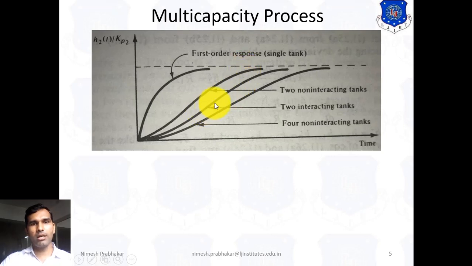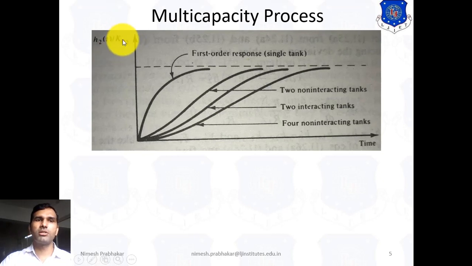Here is the two interacting system behavior, and this represents the non-interacting tank behavior. On the x-axis is time, and on the y-axis is the ratio of H2 upon Kp2. Here H2 represents the height of liquid in the tank. If we consider two tanks, this represents the height of liquid in tank 2, and Kp2 represents the constant